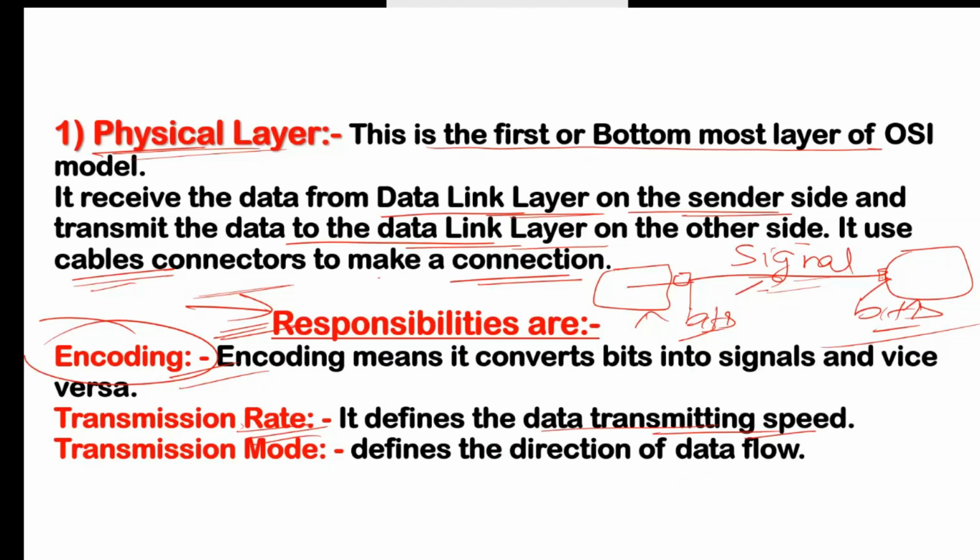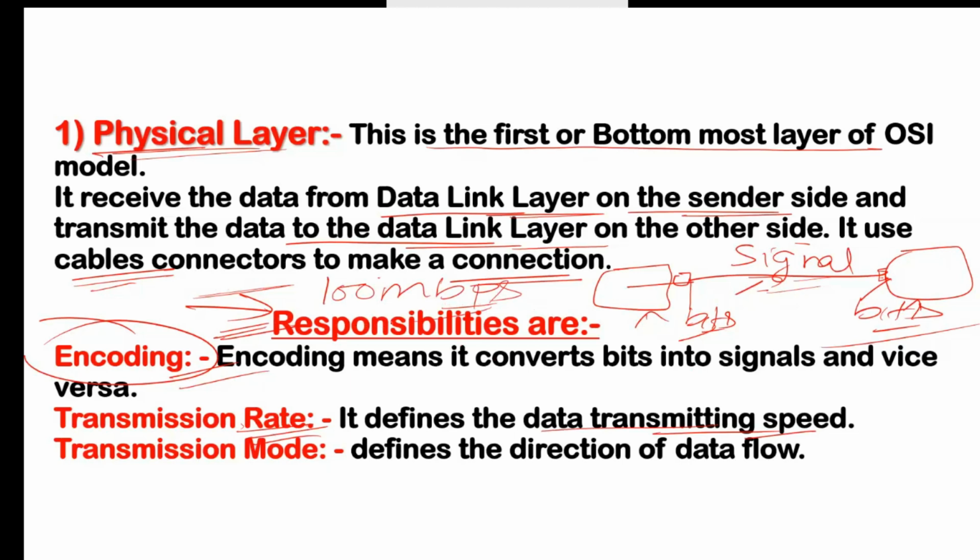And the second thing is the connector also. Suppose your cable supports 100 Mbps, but your connector supports only 10 Mbps. What will happen at that time? Your cable will transmit 100 Mbps, but your system or your connector will receive only 10 Mbps.